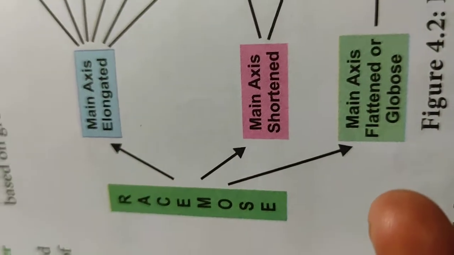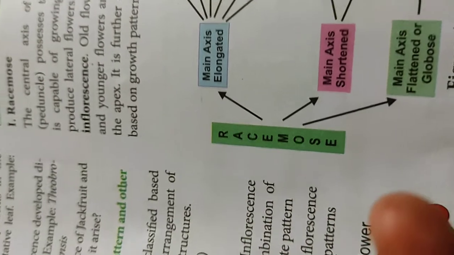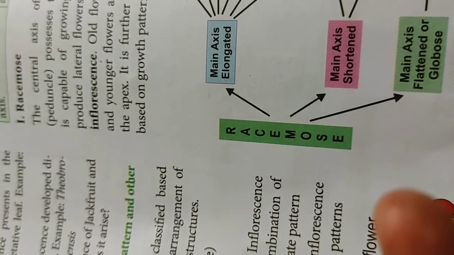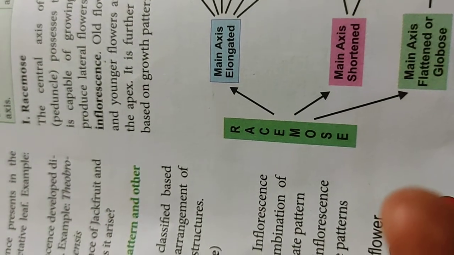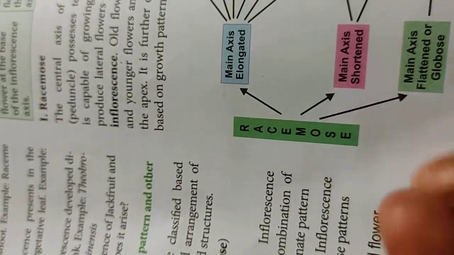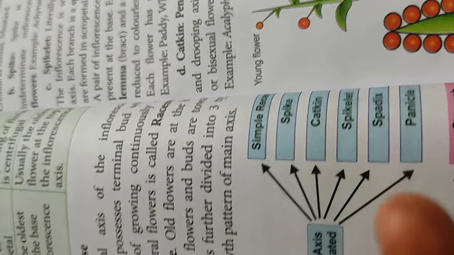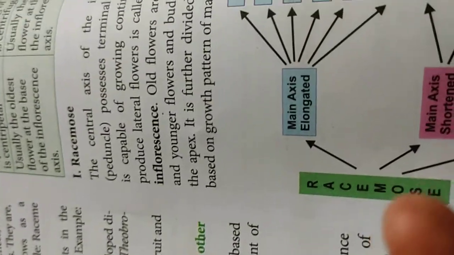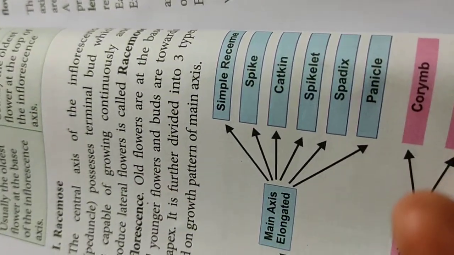These are the three major types. Each of these three major types is further divided into different types. When the main axis is elongated, it is of 6 types.